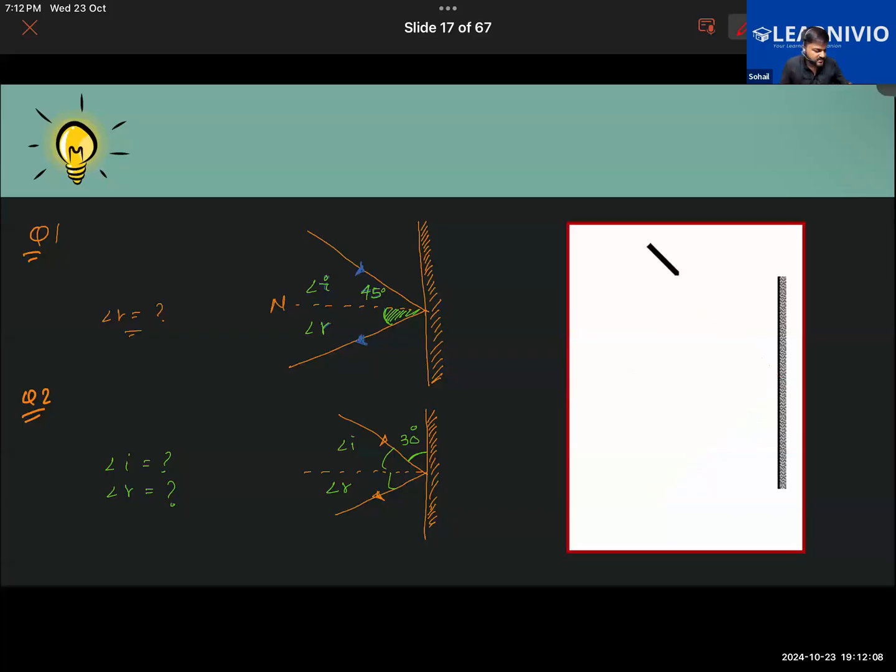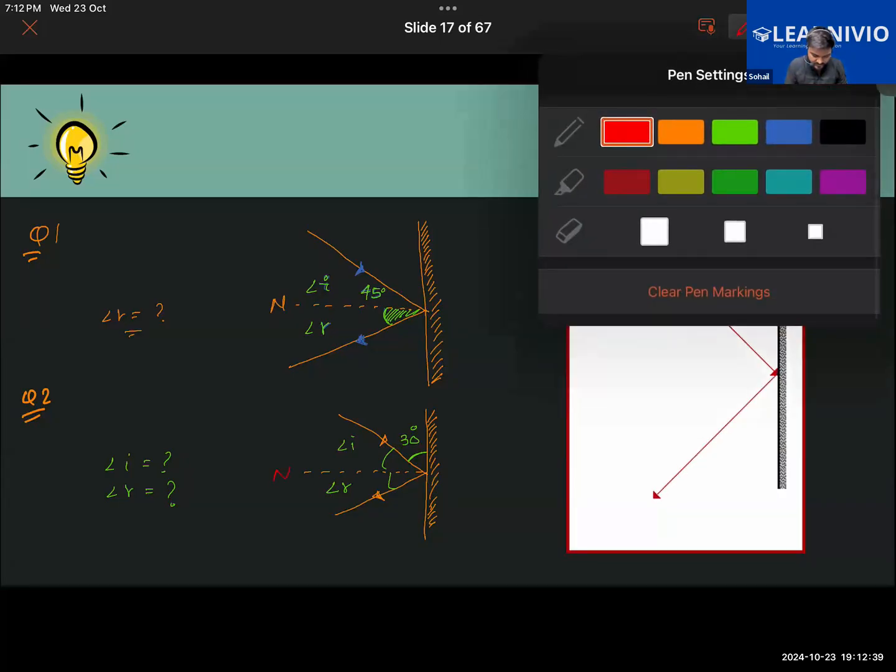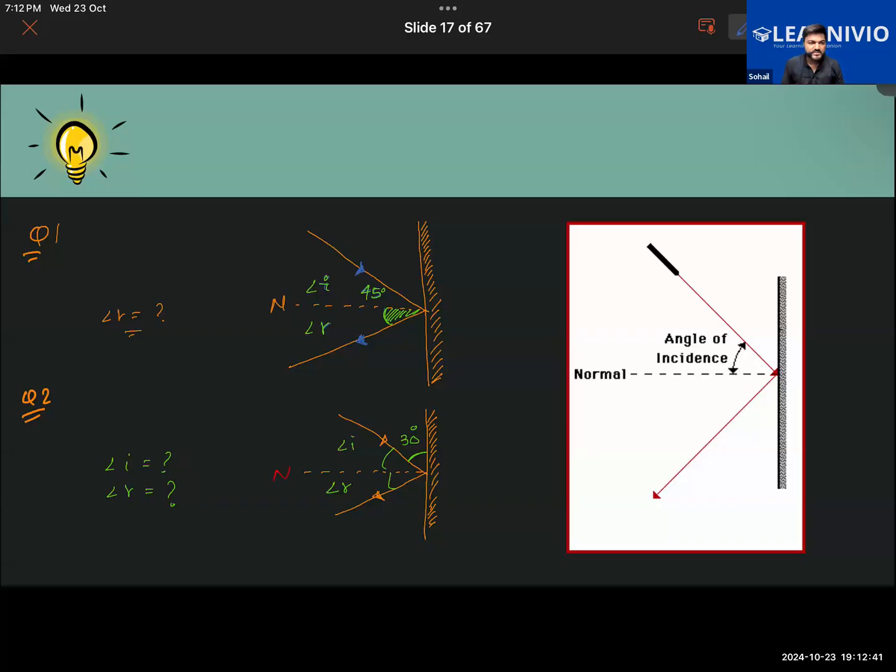As for question number 2, that one is also simple. I'm not saying it's difficult. No, Gauri, for question number 2, that is not correct. Abdullah, yeah, it is correct. Yes, Chakrika, well done. That is correct. Basically, remember, this is the normal, and the angle between the normal and the plane mirror, how much is it?